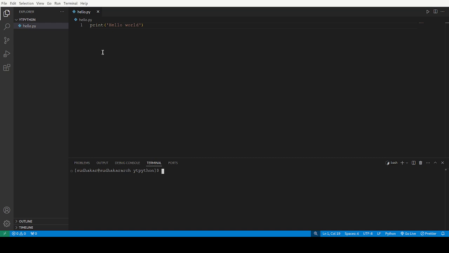Okay, now let us run the code. To run the Python code with the syntax which I used, just type python first, then the file name, hello.py. If I type it, okay, the output has occurred here.